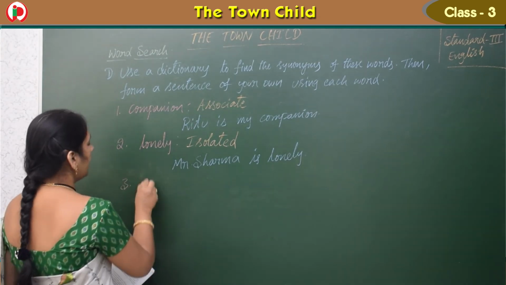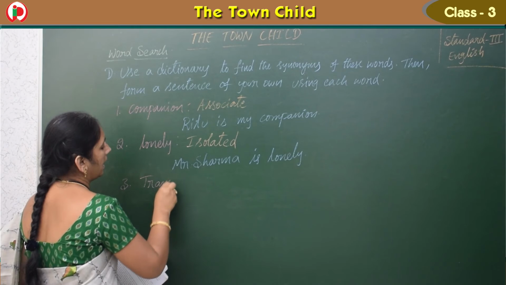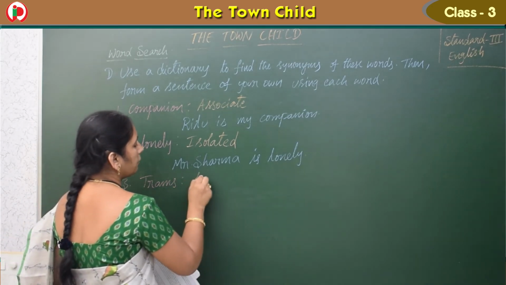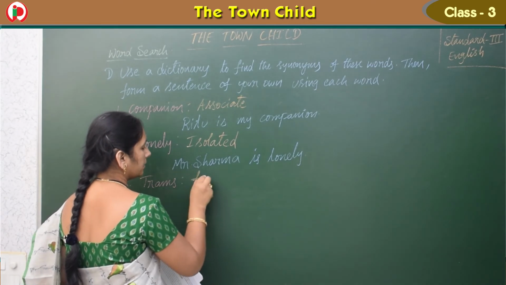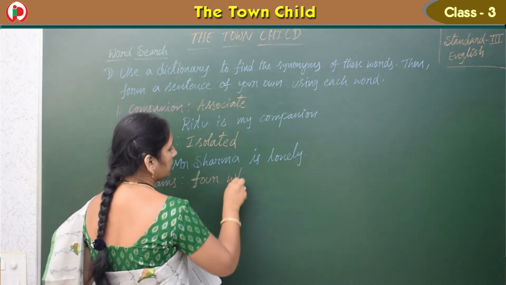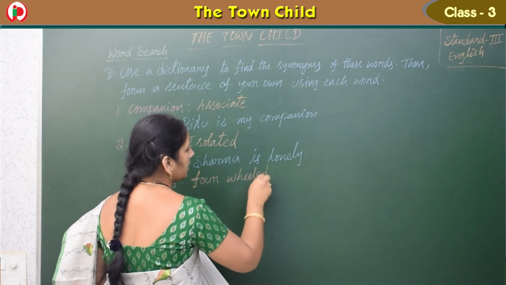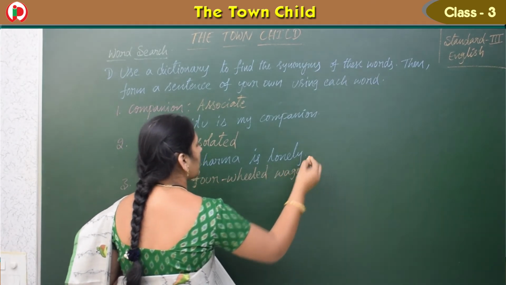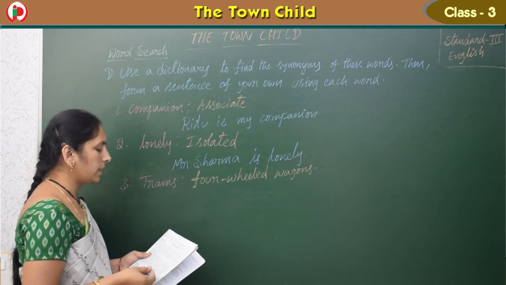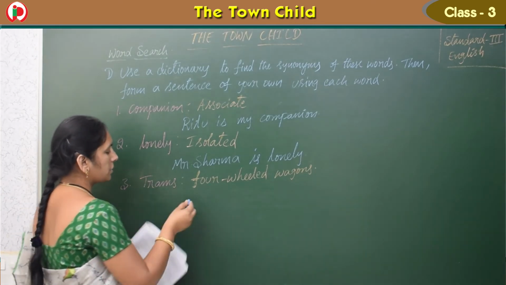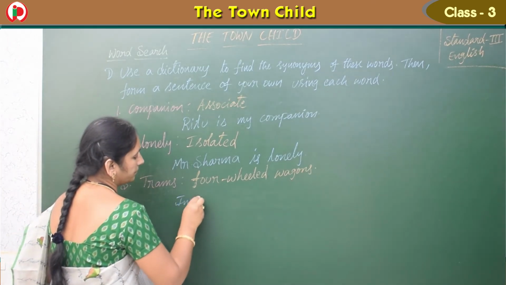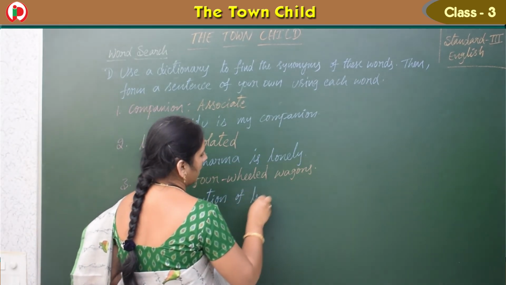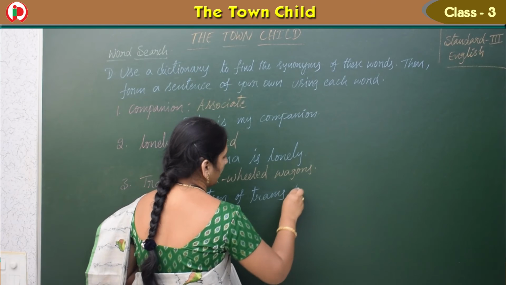And see the third one, what can we write? Trams. The third one we have is trams. What is the meaning of trams? Those are four-wheeled wagons. Four-wheeled wagons, we call them trams. Four-wheeled or more than that, those are called trams. Okay, children, so what can we write as the answer?